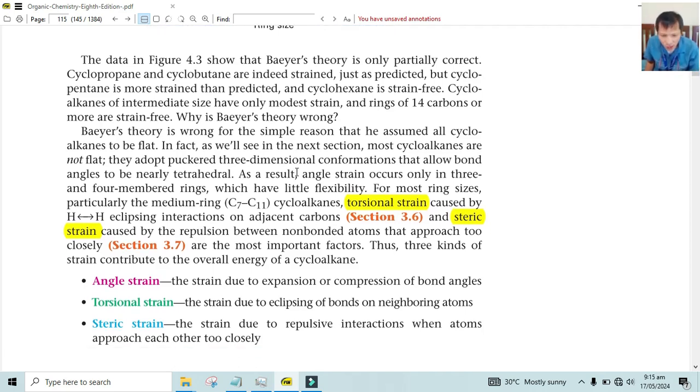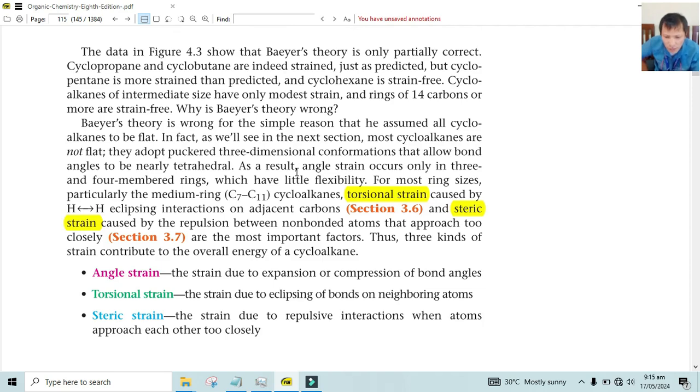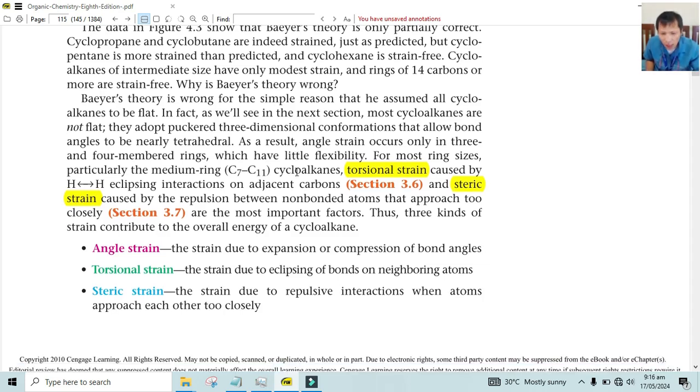So there is actually a reason for that. In fact, as we'll see in the next section, most cycloalkanes are not flat. They adopt puckered three-dimensional conformations, puckered meaning alternating or somewhat protruding, that allow bond angles to be nearly tetrahedral. So that tetrahedral is 109.5. As a result, angle strain is reduced.